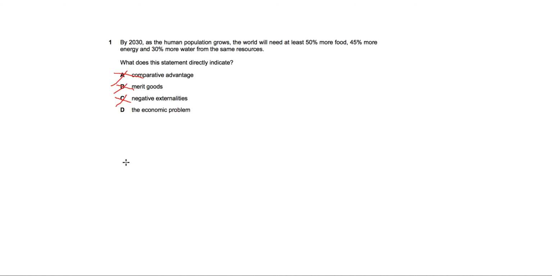So if we look at the statement, and this is what it's talking about, that by 2030, the world will need more food and more energy and more water from the same resources, which means that even though the resources are limited, we still need to extract more benefit from them. So this is exactly what the economic problem is, and so we have reached this conclusion that option number D is the correct answer.